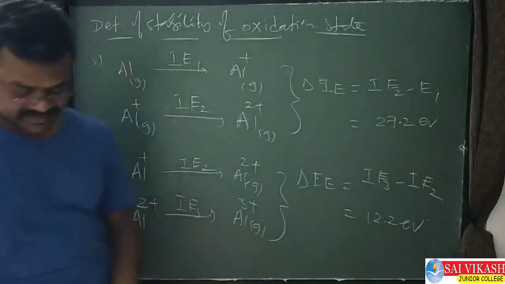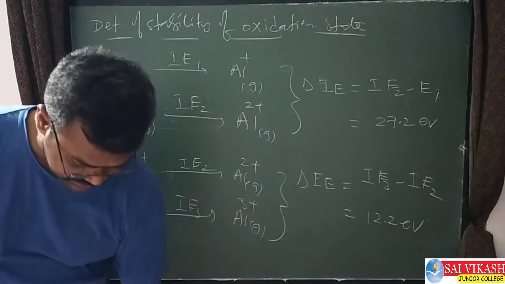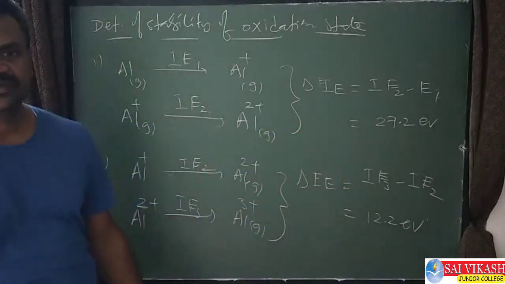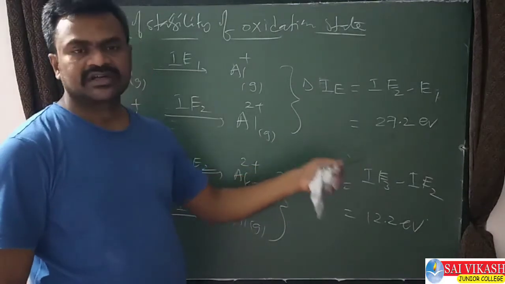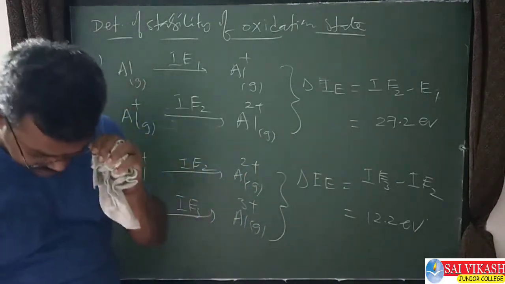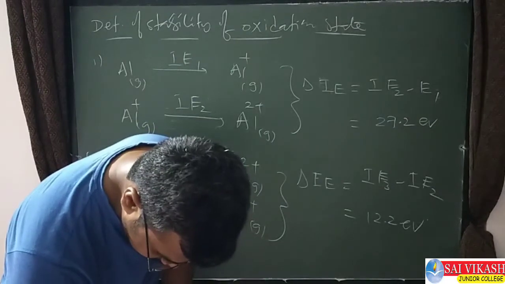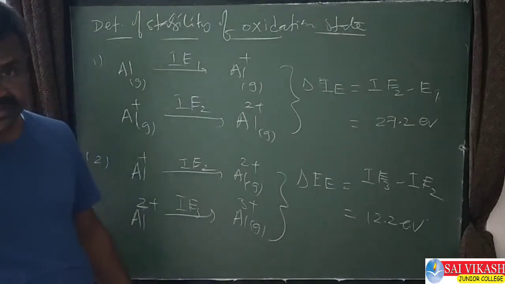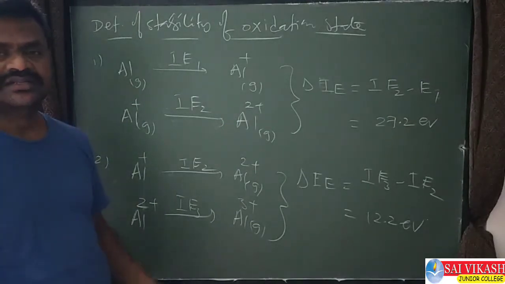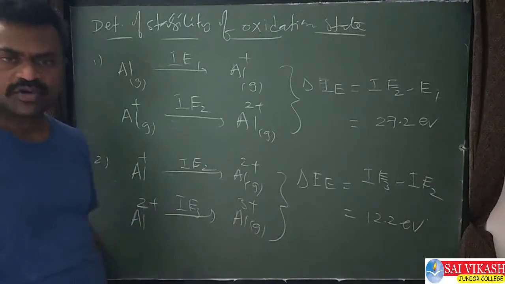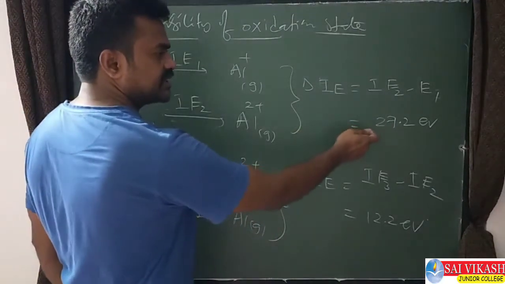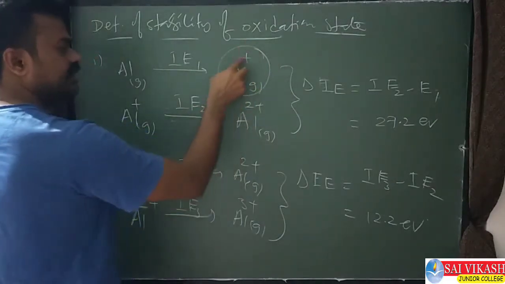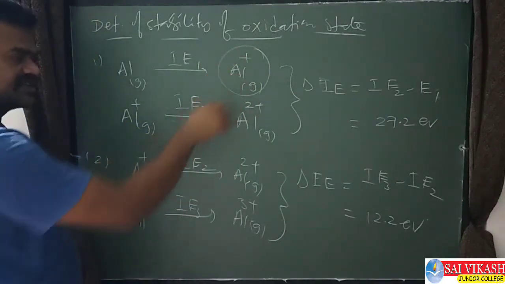12.2 electron volts. So in this case, what is the option now? See this here, 27.2. 27.2 means what? Greater than 16, no? In the first case what I said, if it is greater than or equal to 16 electron volts, then what is the answer? Lower oxidation state only more stable. So here greater than 16 comes. So out of these two, which is the lower oxidation state? Aluminium. Al+ is more stable out of these two.